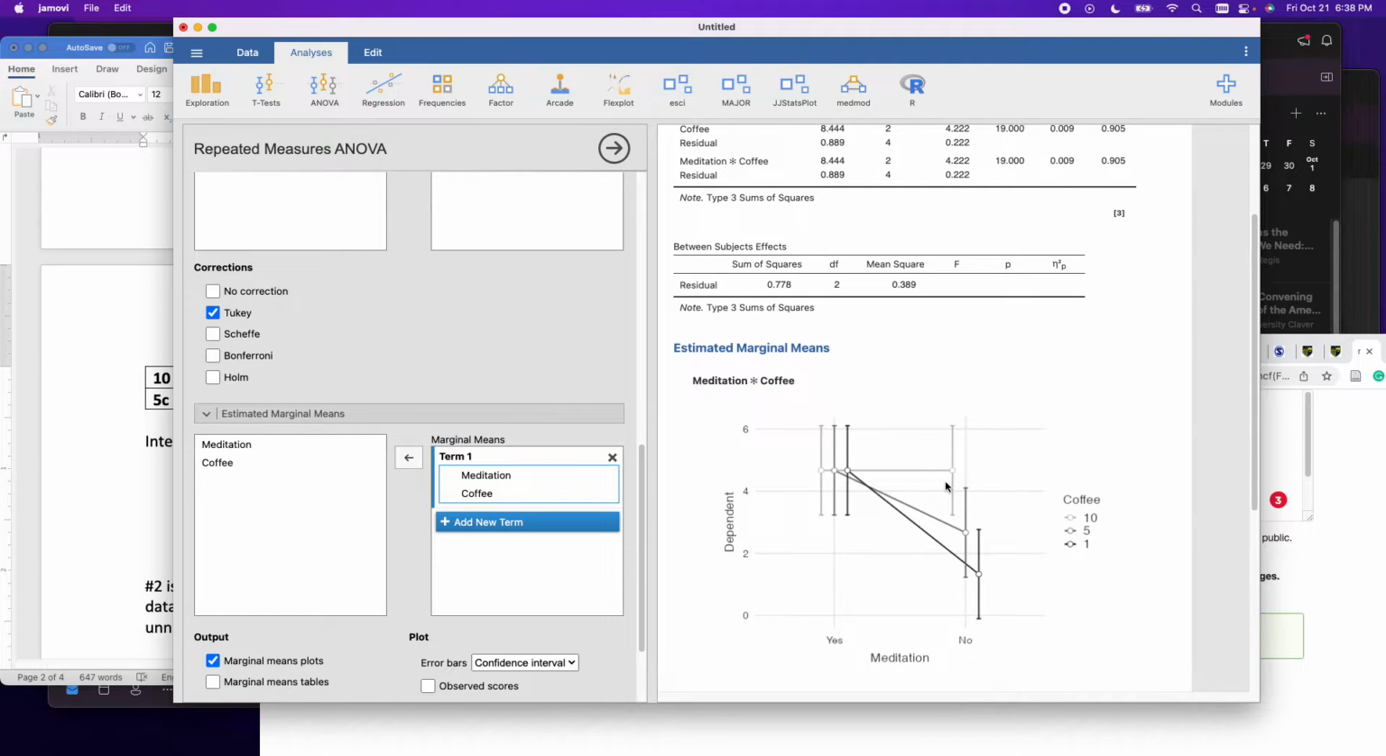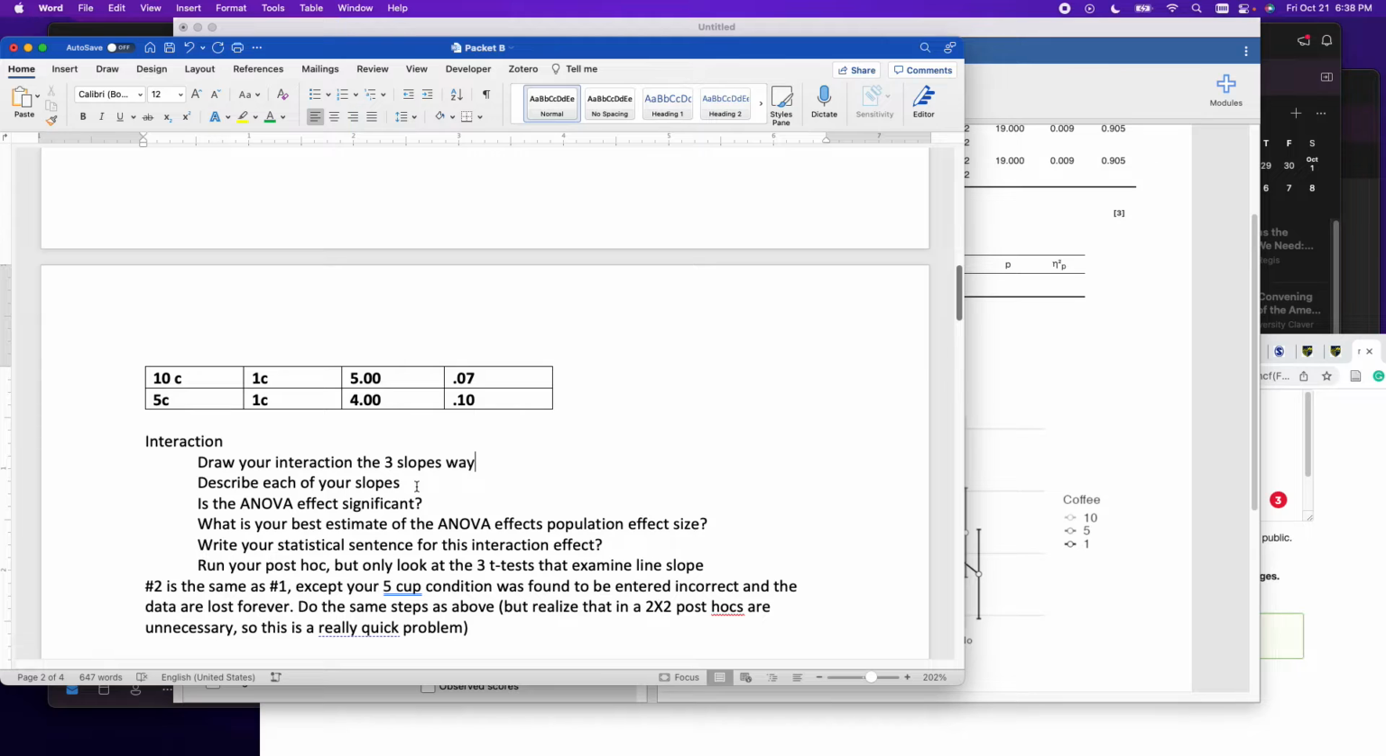When people drink 10 cups of coffee, meditation appears to have no effect on happiness. When people drink 5 cups of coffee, meditation appears to... This one's 5. I know it's hard to tell. Yep, this one's 5. Meditation appears to increase happiness. When people drink 1 cup of coffee, meditation also appears to increase happiness. I just described my 3 slopes. I'm not writing them out.